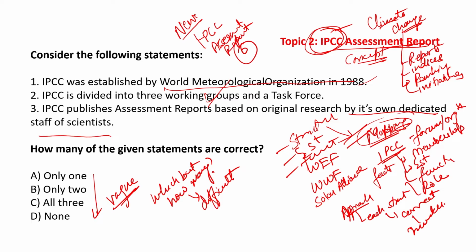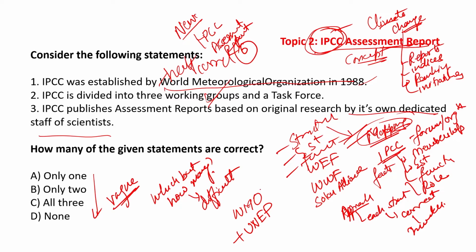If you look at statement 1, that it was established by World Meteorological Organization in 1988, this statement is half correct. It was World Meteorological Organization plus United Nations Environment Program.